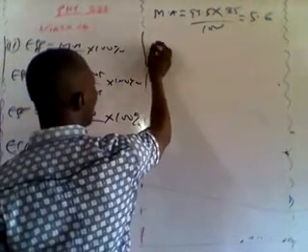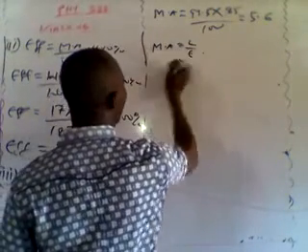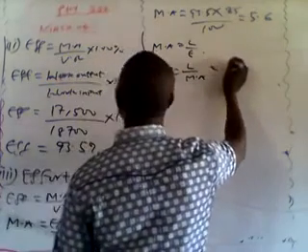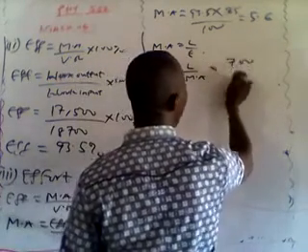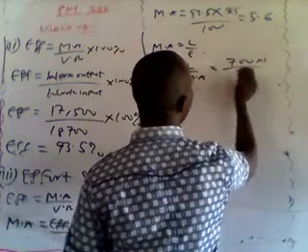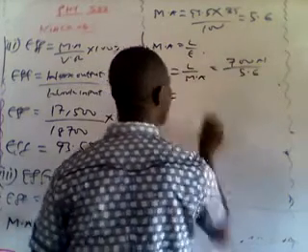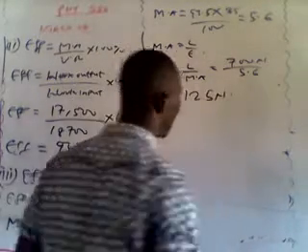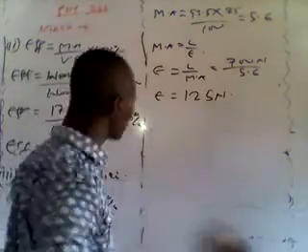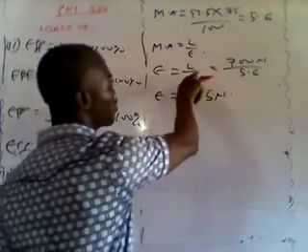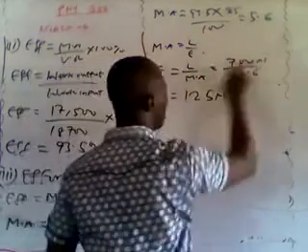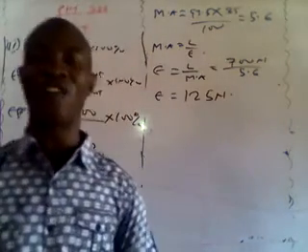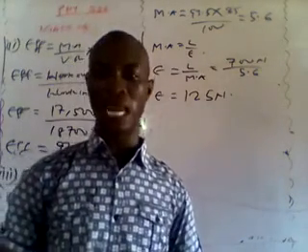So in this case, to find the effort, MA equals load over effort. Effort will now be load over MA. So my load is 700 newtons over MA, which is 5.6. Effort is going to be 700 over 5.6. This is 125 newton. You can see that on its own, the unit of effort just comes, because our load is already in newton. So the unit of effort will be newton. So here we come to the end of our first topic, which is mechanical energy.